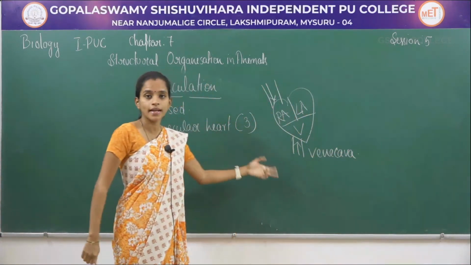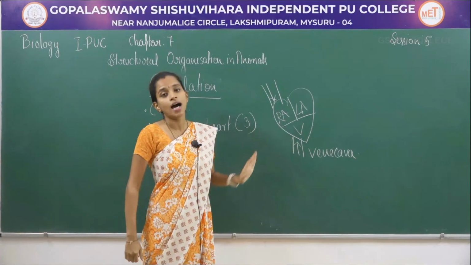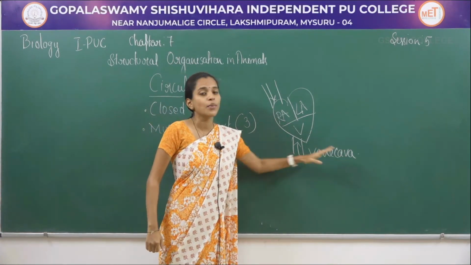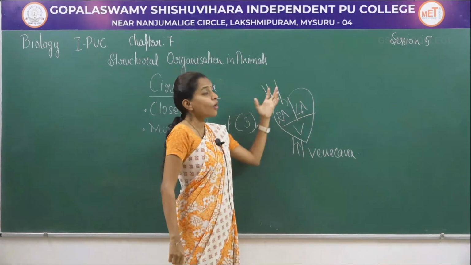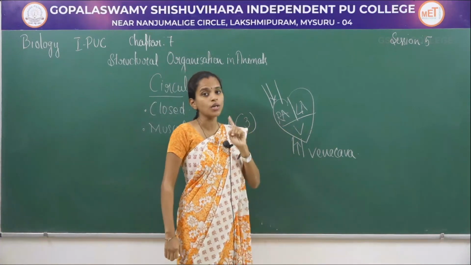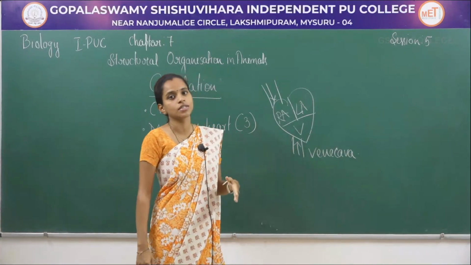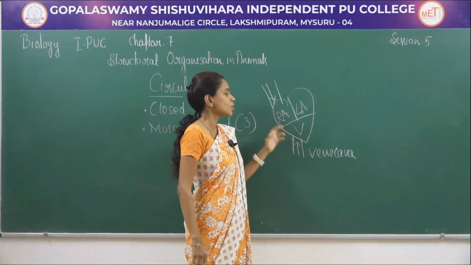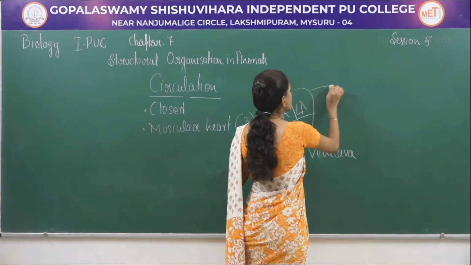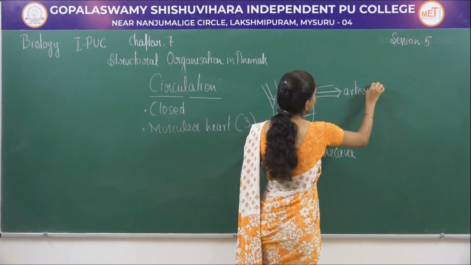So the superior and inferior vena cavas are present, which get the blood into the heart. The blood is brought into the heart with the help of large vessels called vena cava. The blood reaches, or partially pure you can say, because there is only 1 ventricle. So there is mixing of the oxygenated and deoxygenated blood in the ventricle. So it is partially pure. This partially pure blood is transferred into the different parts of the body with the help of arteries.